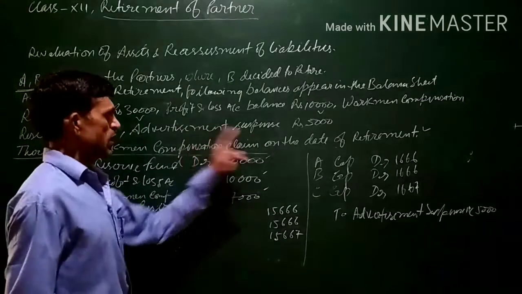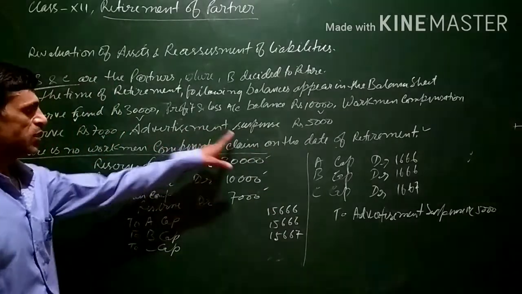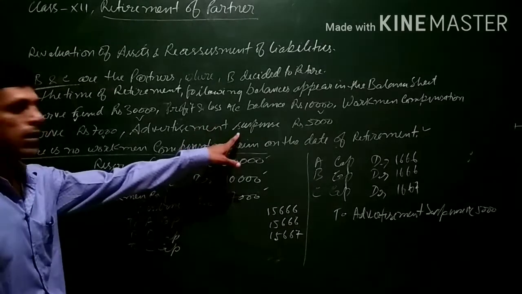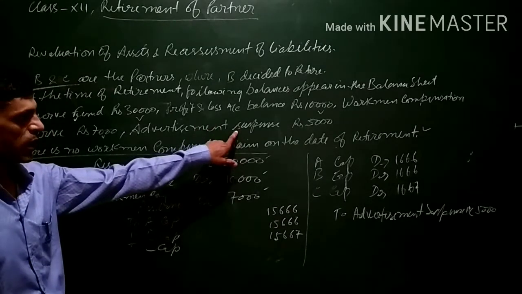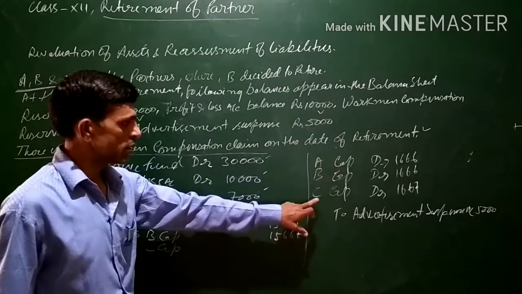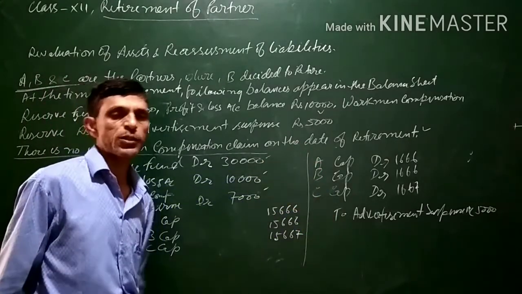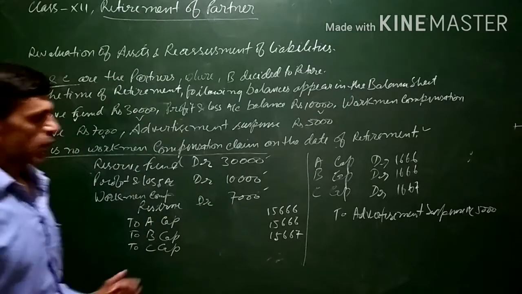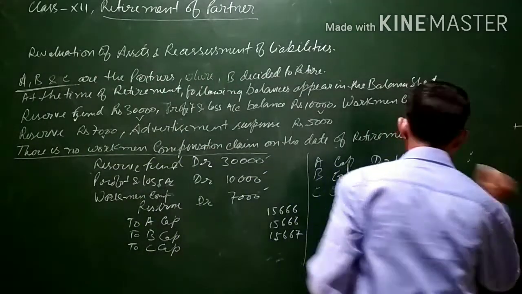And the advertisement suspense, that is the debit balance, will appear in the balance sheet on the asset side. In order to transfer the balance, the partners' capital accounts will be debited in the profit sharing ratio and the advertisement suspense will be credited accordingly. The 5,000 will be credited.